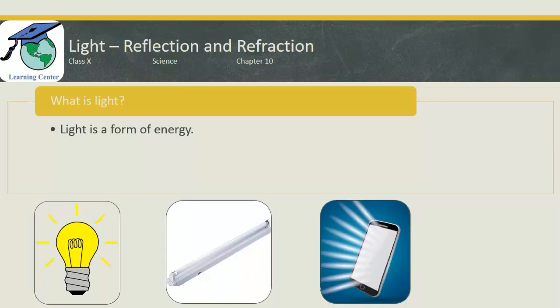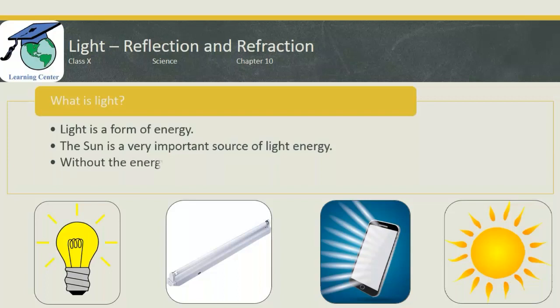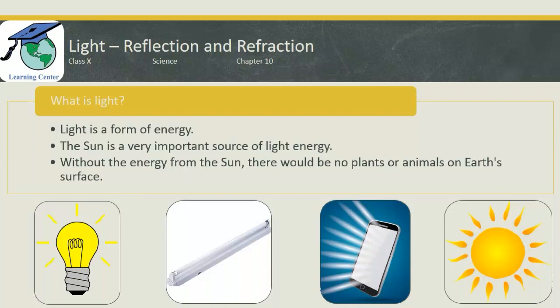But what about olden days when there was no electricity? What was the primary source of light? In fact, what is the primary source of light? Obviously, it is the sun. The sun is a very important source of light energy. Without the energy from the sun, there will be no plants or animals on the earth's surface. We know and we have learned in our lower grades that plants and animals need light to live.